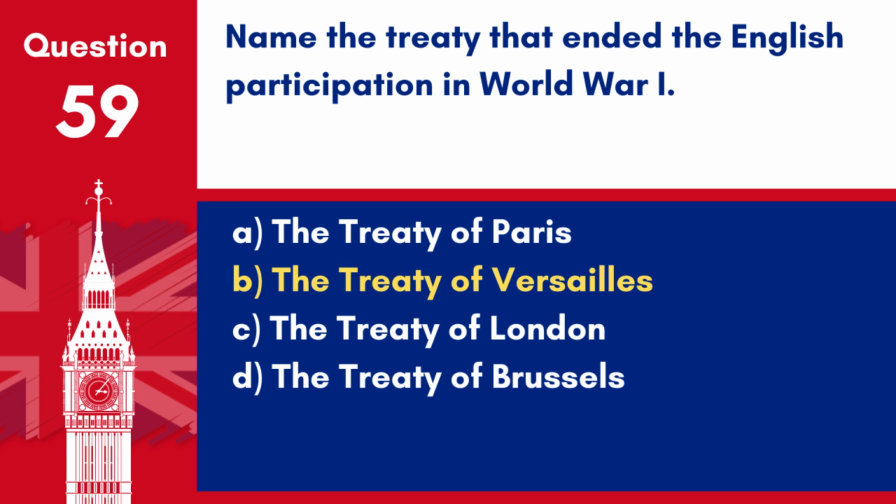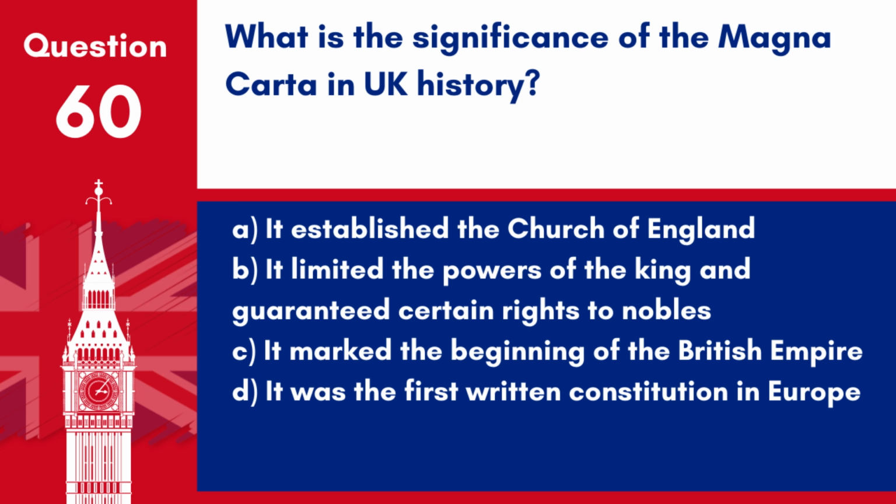Answer: B. The Treaty of Versailles. The Treaty of Versailles, signed in 1919, officially ended the state of war between Germany and the Allied powers, including the United Kingdom. Question 60. What is the significance of the Magna Carta in UK history? A. It established the Church of England. B. It limited the powers of the king and guaranteed certain rights to nobles. C. It marked the beginning of the British Empire. D. It was the first written constitution in Europe.